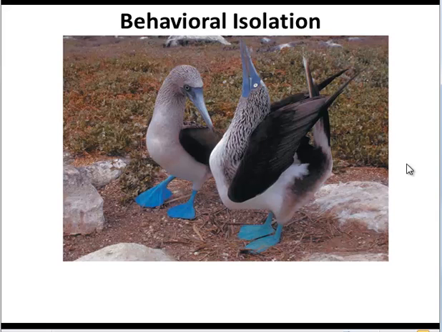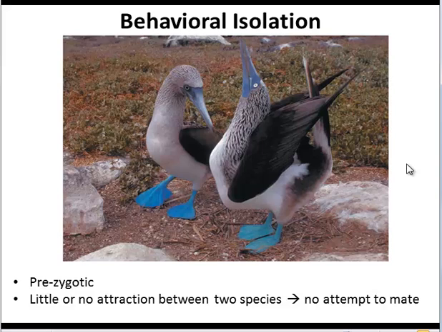Behavioral isolation is another pre-zygotic mechanism. This is where two different species aren't attracted to each other, so they don't even try to mate. And this happens in the case of the blue-footed boobies. Their blue feet attract each other, and their little dance attracts each other, but it might not attract a different bird species.